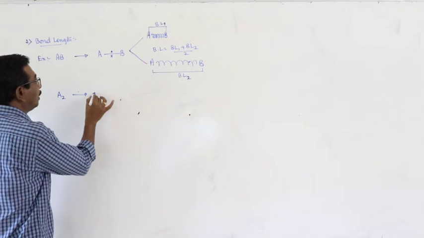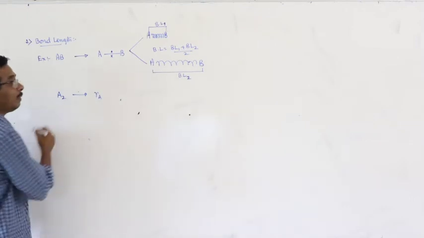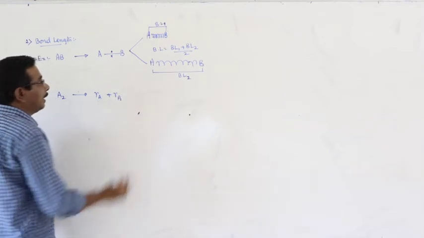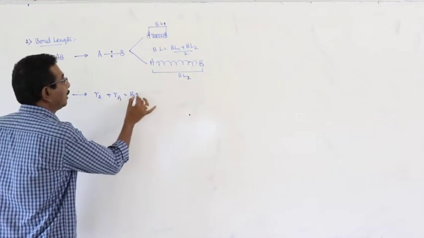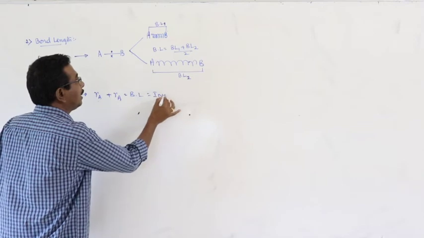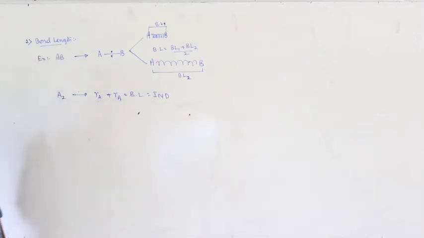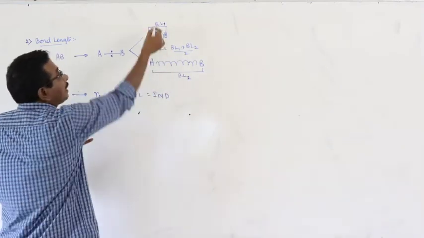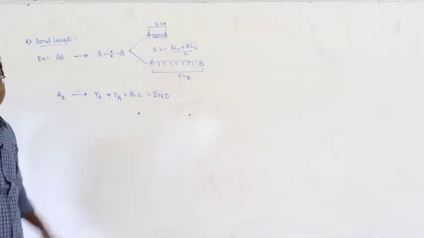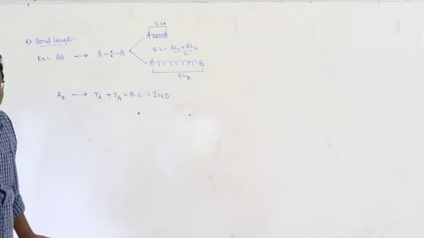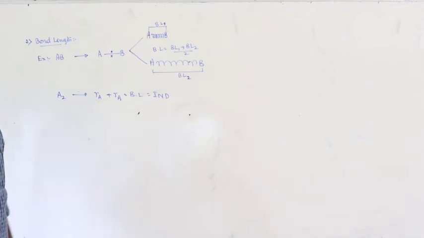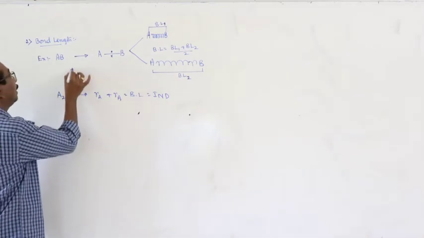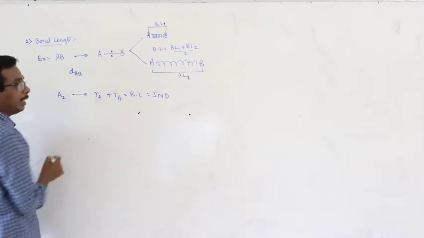Take for example, Ra is the radius of one atom. Ra plus Ra, that is equal to bond length. That is nothing but internuclear distance. But in case of heterodiatomic molecule, if you are familiar with these two, Bl1, Bl2, it is very easy. But if you don't know about the Bl1, Bl2, then what we have to do? Then here the distance between AB.